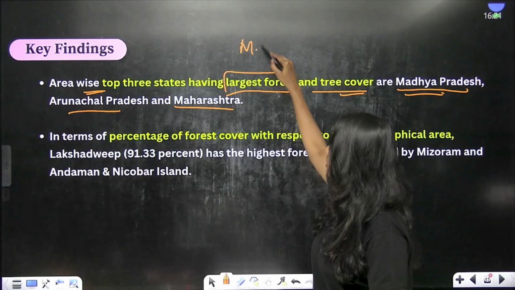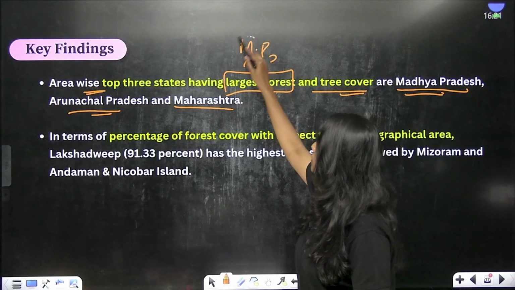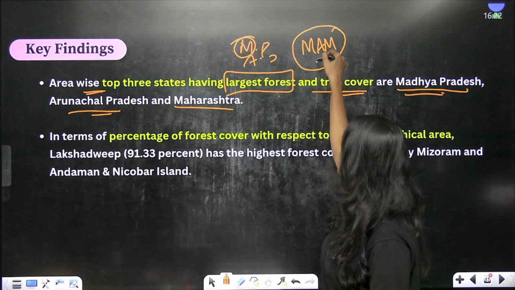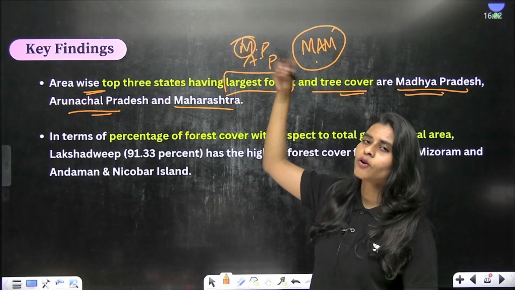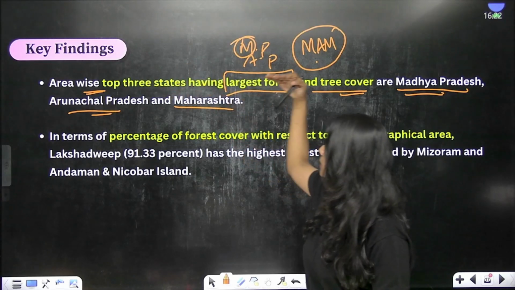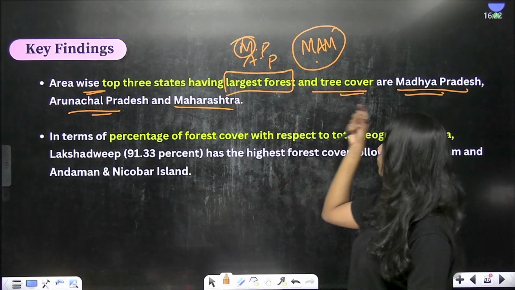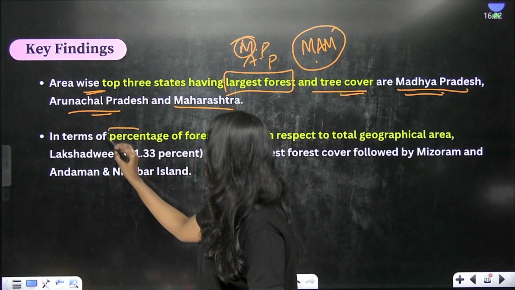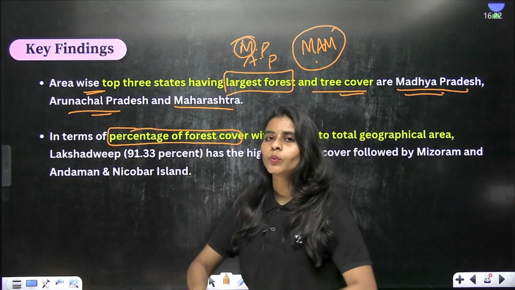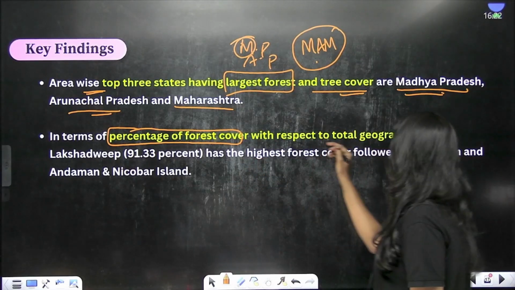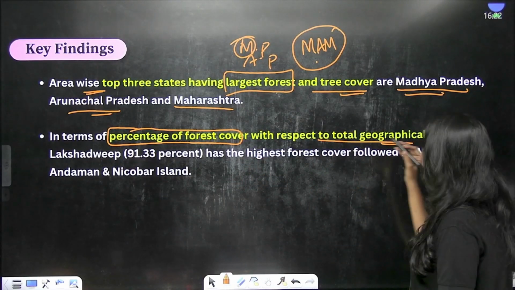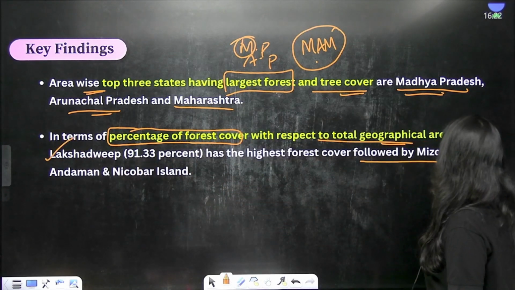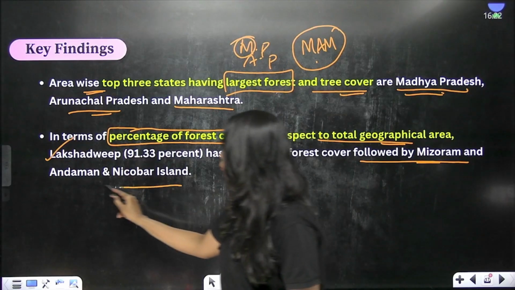So Madhya Pradesh, Arunachal Pradesh and Maharashtra. Ma'am, you can remember this like that, right? These are all the states which have the largest forest and tree cover area. And in terms of the percentage of the forest cover with respect to its total geographical area, we have Lakshadweep always topping the list, followed by Mizoram and Andaman and Nicobar Islands.